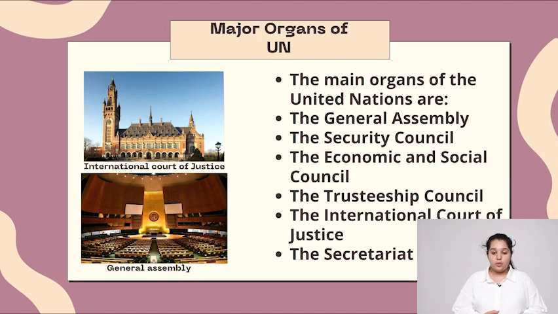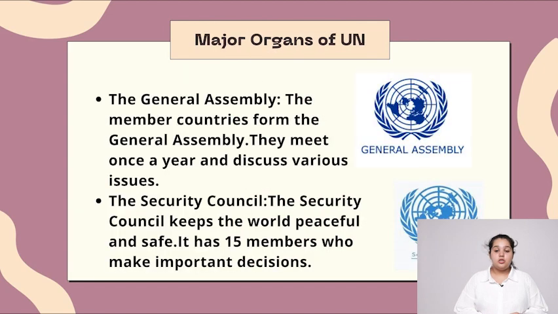Major organs of the UN. The major organs of the UN are the General Assembly, the Security Council, the Economic and Social Council, the Trusteeship Council, the International Court of Justice and the Secretariat. The General Assembly: the member countries form the General Assembly. They meet once in a year and discuss various issues.